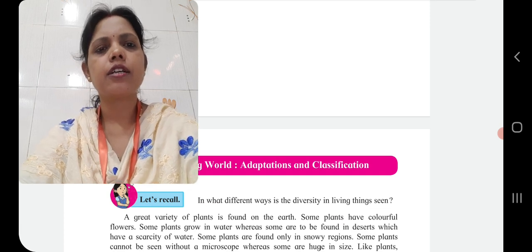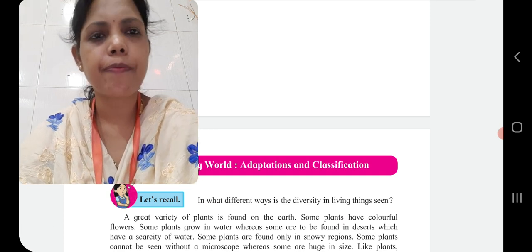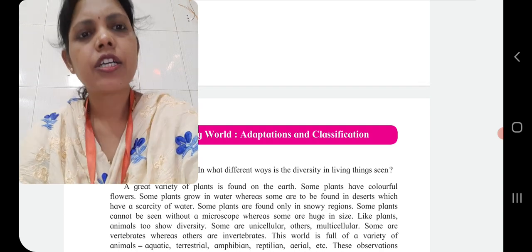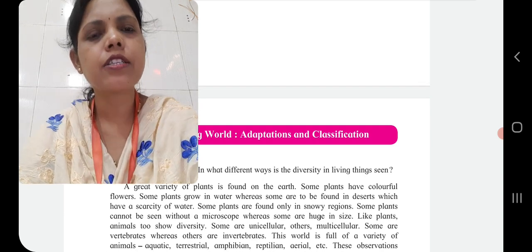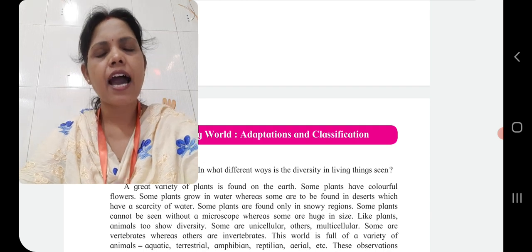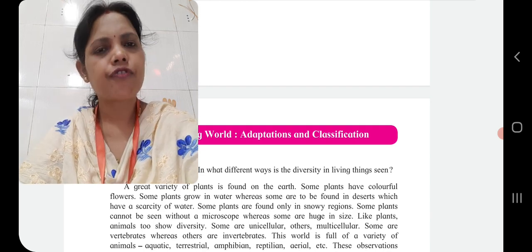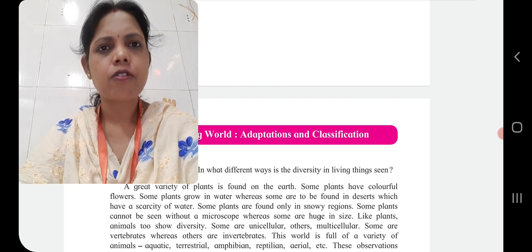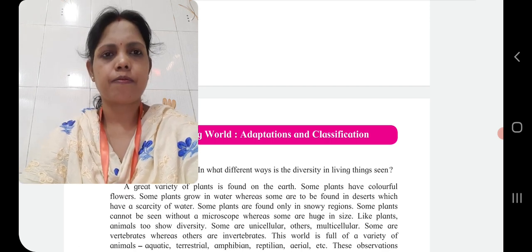So children, here in this first chapter, as we had discussed about the syllabus of science, there are 10 chapters for the first semester and the remaining 10 chapters are for the second semester.